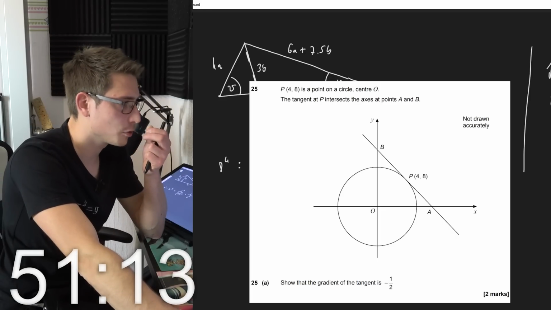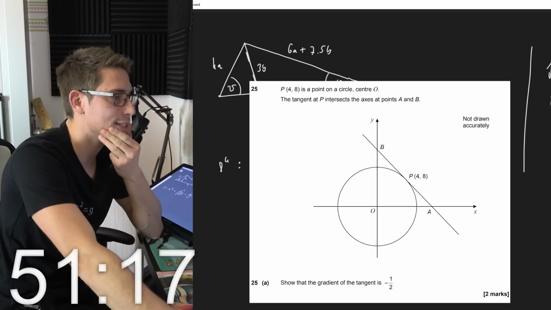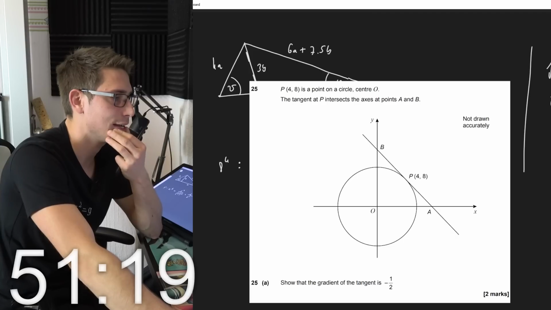P48 is a point on a circle center O. The tangent at P intersects the axis at points A and B.